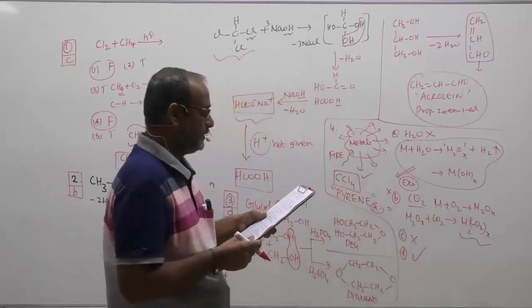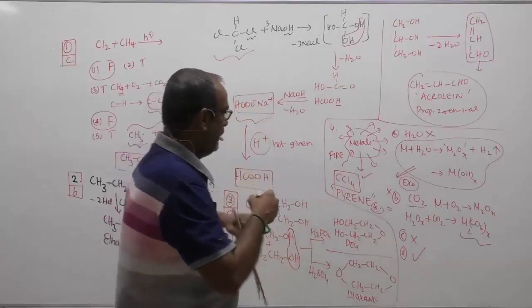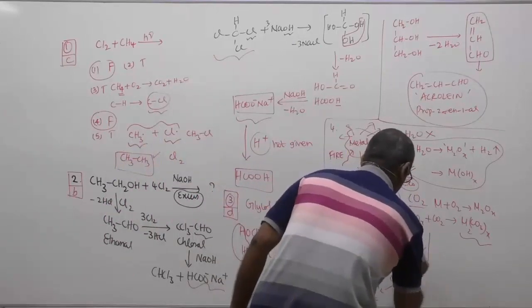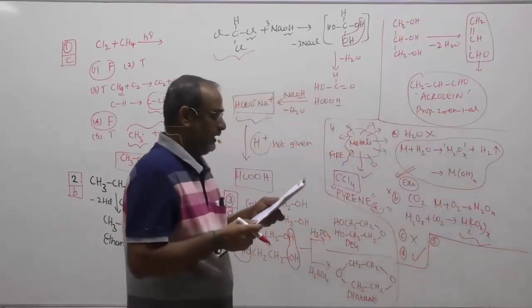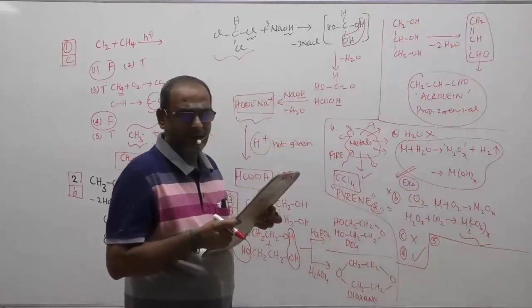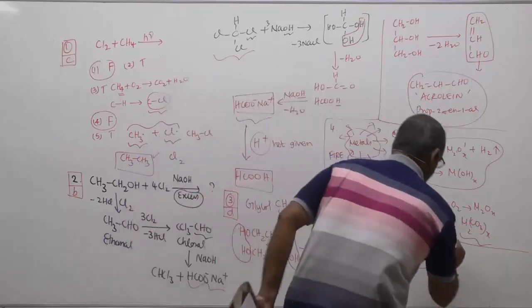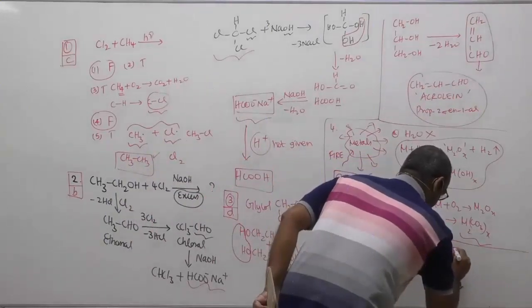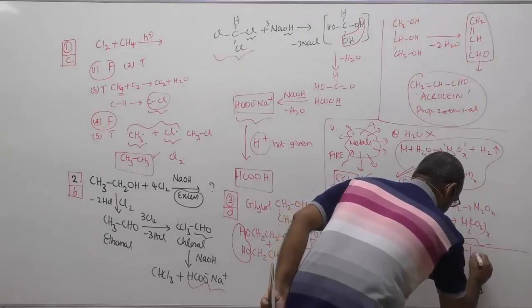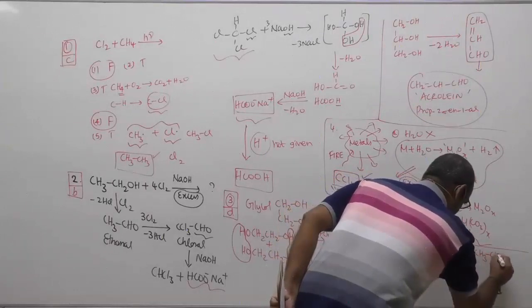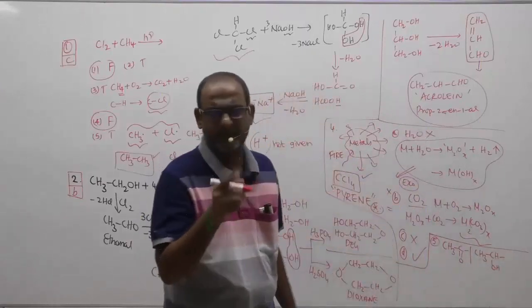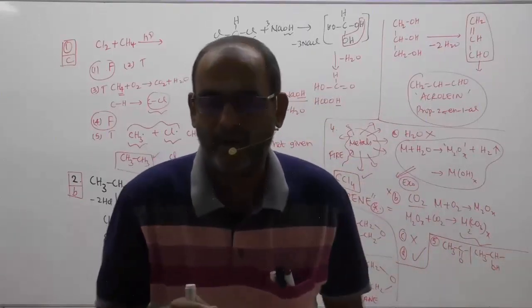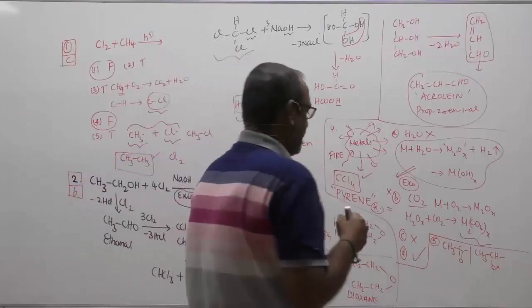That's about the idea of question number 4. Now let us pass on to question number 5. The iodoform test is not given by which compound? The iodoform test can be given by carbon compounds containing CH3CO and carbon compounds containing CH3CHOH. That is called methyl ketone, and the other one is methyl carbinol.